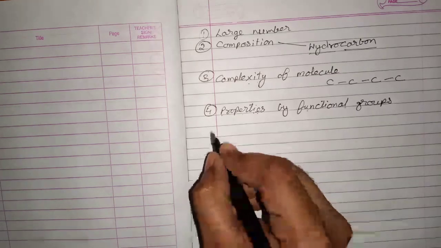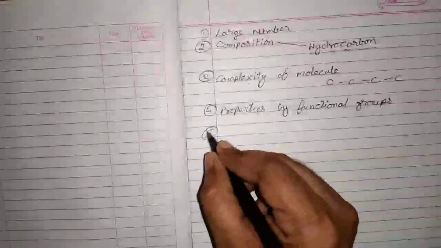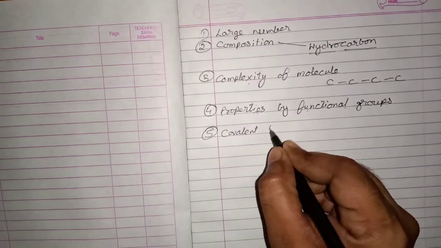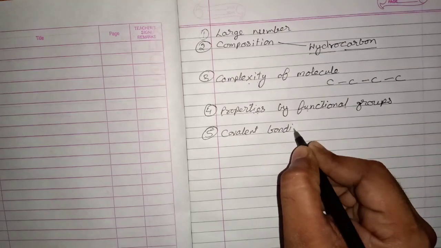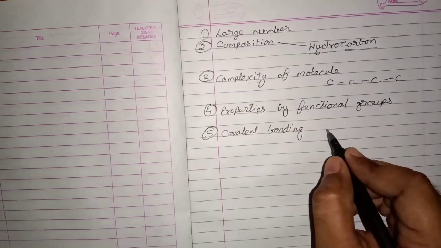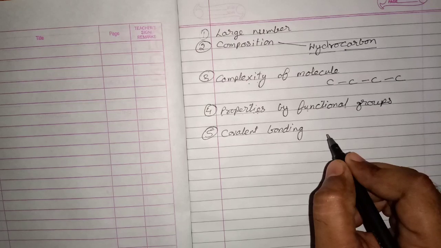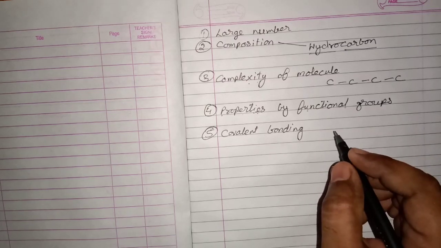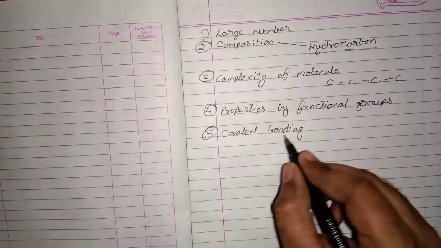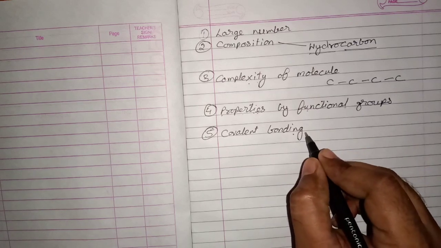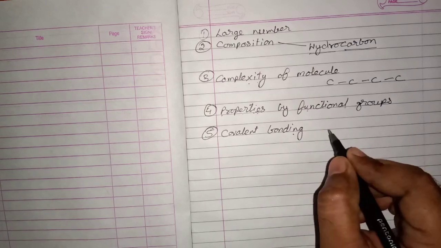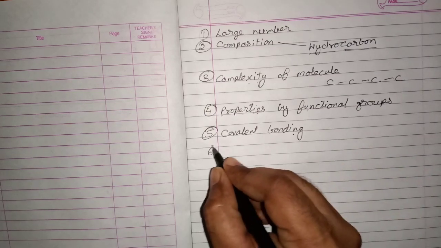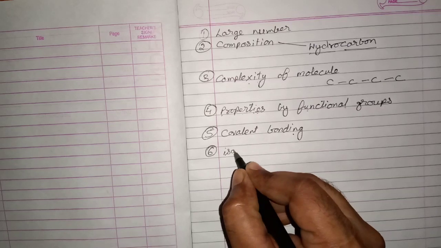Covalent bonding. Next is about covalent bonding. Organic compounds mostly all have covalent bonds. This covalent bonding is found in organic molecules, and inorganic molecules contain ionic bonding. Then the sixth part, which we have already discussed in the 10th class,